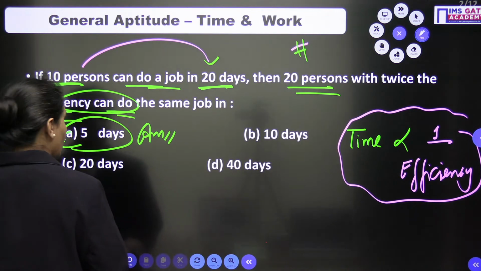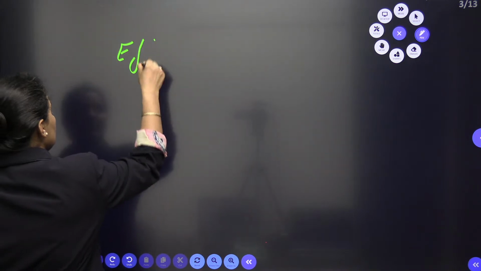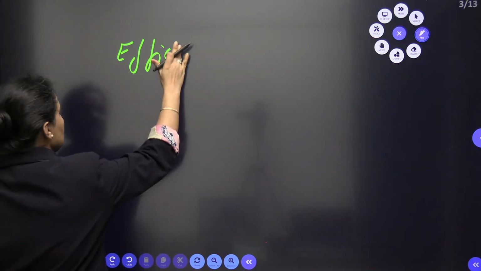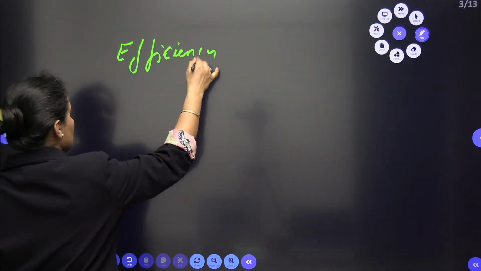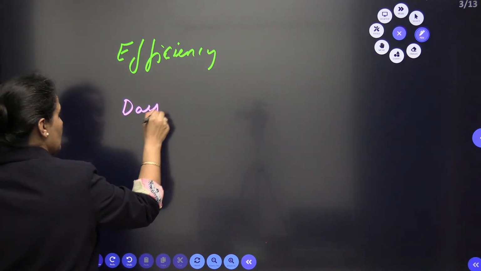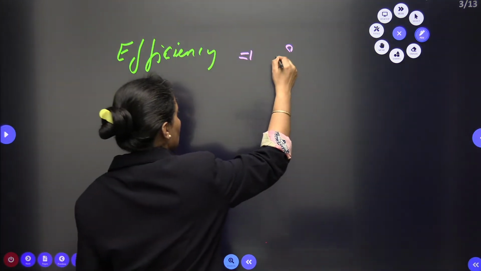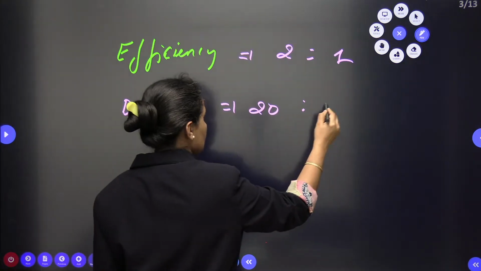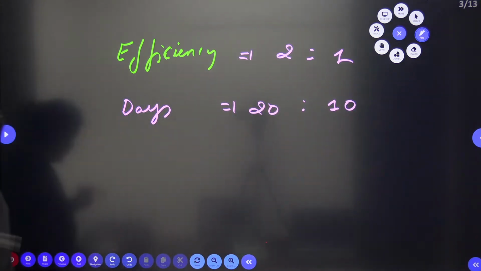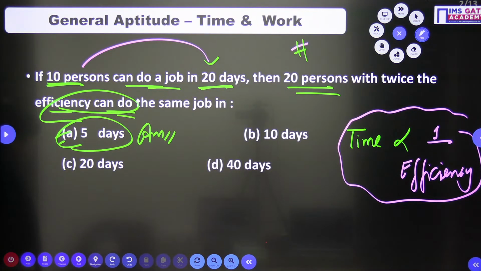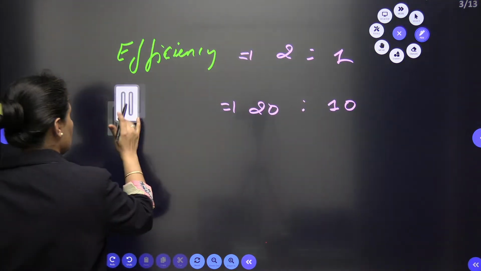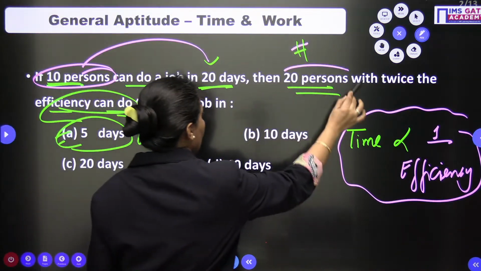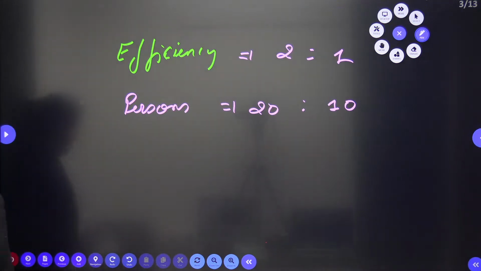Let's have a discussion. First of all, we have the number of days. We also have a relation for efficiency, as it is mentioned that it is twice the efficiency. So we have a relation between efficiency and number of days. The efficiency is 2:1 and the number of days are 20 and 10, which I can understand from the question. 10 persons can do a job, and here 20 persons, so the persons are 20:10.